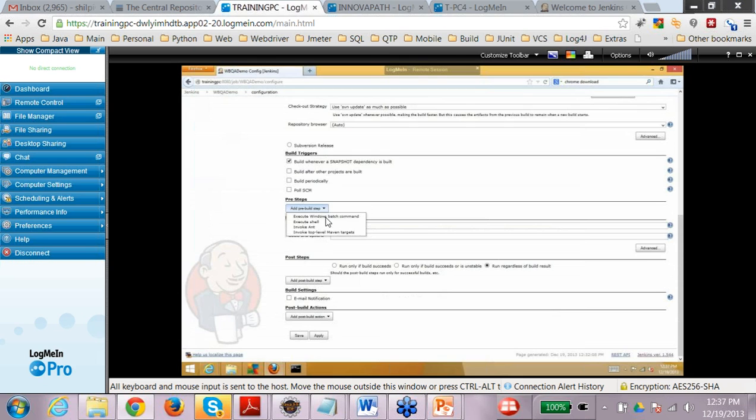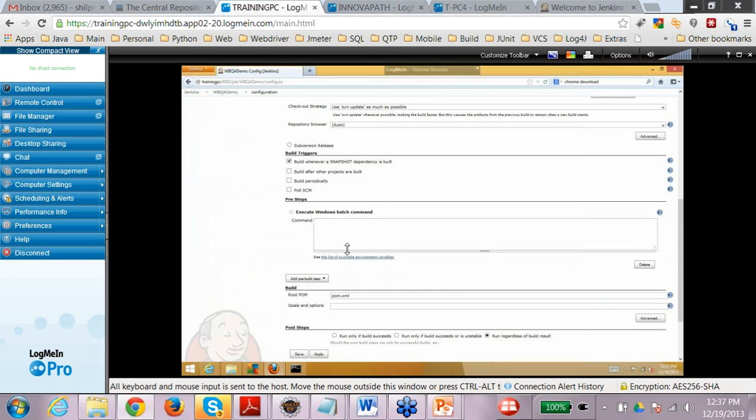Let's say I'm adding a Windows batch command, or I'm writing just the Java version, or let's say I want to find what my Maven version is. So this is the command I want to run. You can add any pre-step here.